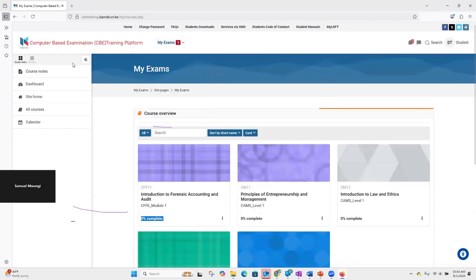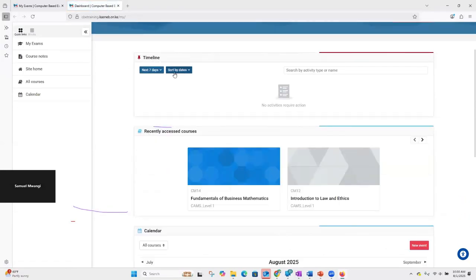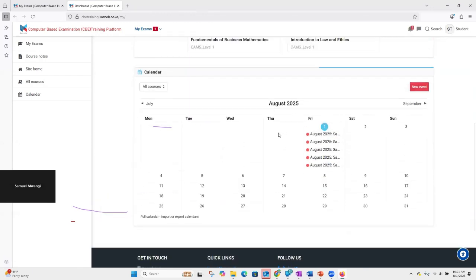So other than my exams up here, I said that we will talk of dashboard. If I click on dashboard, then again, we have a timeline. We have a list of recently accessed courses. Like now you can see I've accessed CM14 and CM12. And down here, I have a calendar. On this calendar, I'm able to see that today is Friday, and I have quite a bit of papers down here. If I take my cursor upon each and every one of them, I'll be able to see the title for that paper.